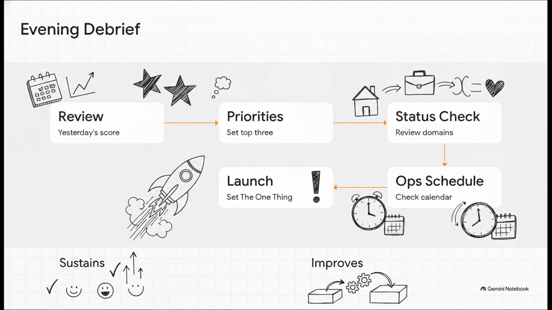Then, closing out the cycle is the evening debrief. This is your crucial after-action review. You review yesterday's habits, set top priorities for tomorrow with realistic context from your calendar, of course, check the status of your domains, and then define your ultimate confirm and launch goal. The framework calls this writing the one thing that matters most for tomorrow.